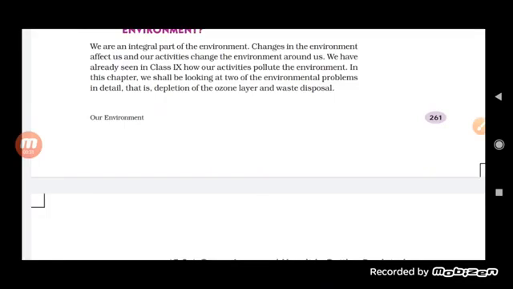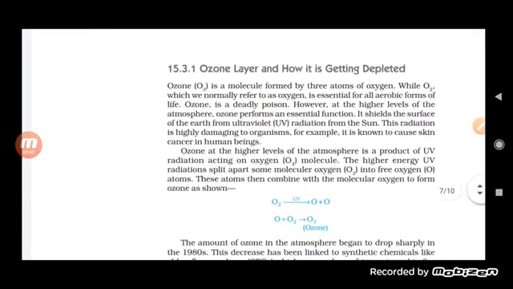In this chapter also we are discussing the environmental problems that are occurring. One of the factors which we have already discussed in class 9th is natural resources, in which we see global warming and ozone depletion. So here also the depletion of the ozone layer and waste disposal occur. Basically, the ozone layer, and how it is getting depleted.